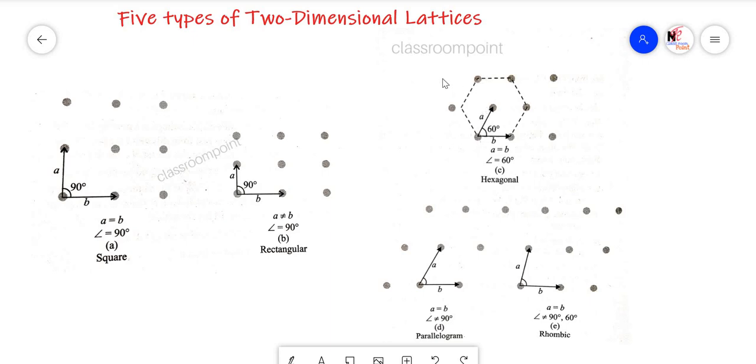See here, if you consider this one as 1 layer, here the particles are arranged in these positions, and second layer particles are arranged in between the first layer particles.